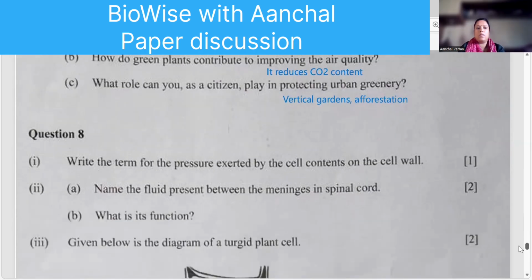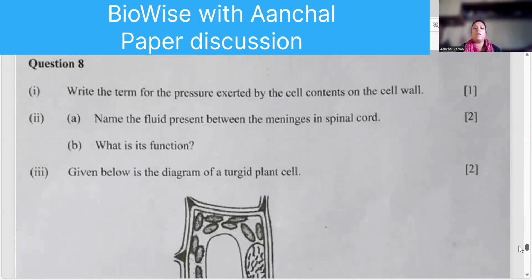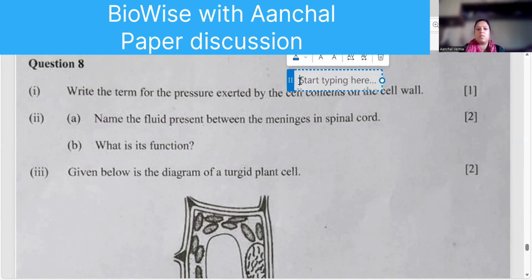Then next one, last question. Write the term for the pressure exerted by the cell content on the cell wall. That is the turgor pressure. So if norm was important. Turgor pressure.